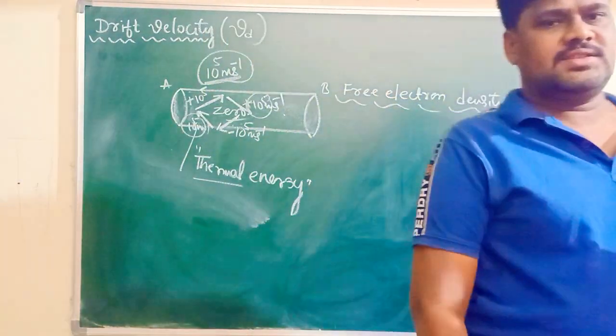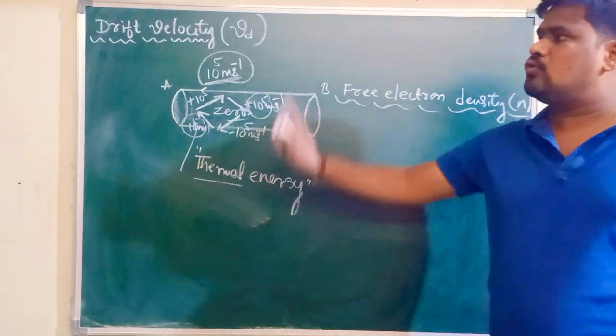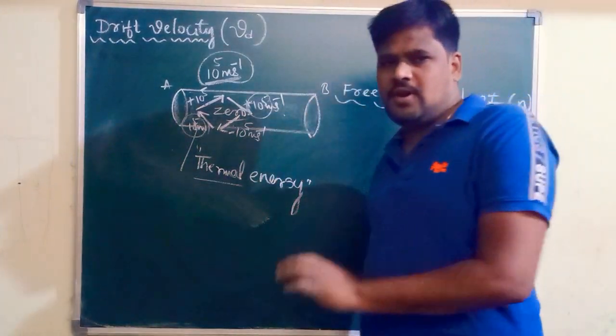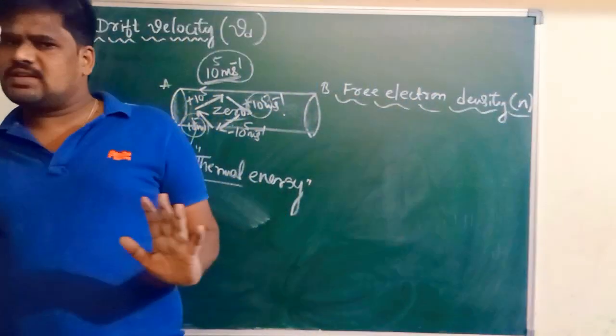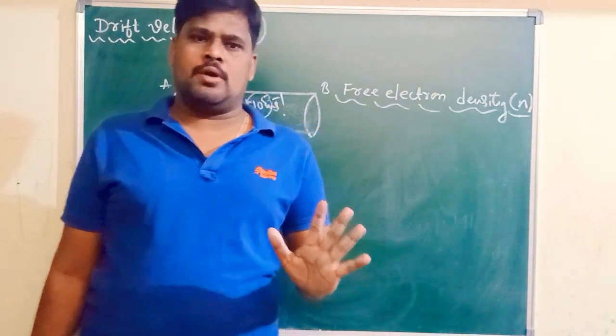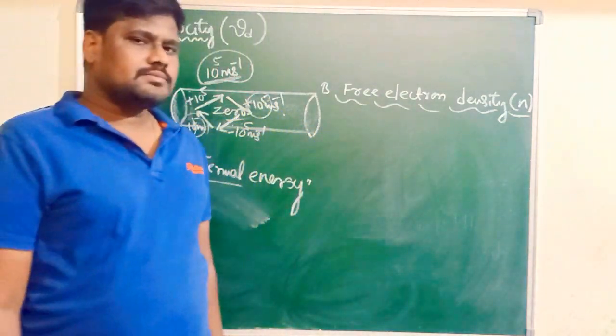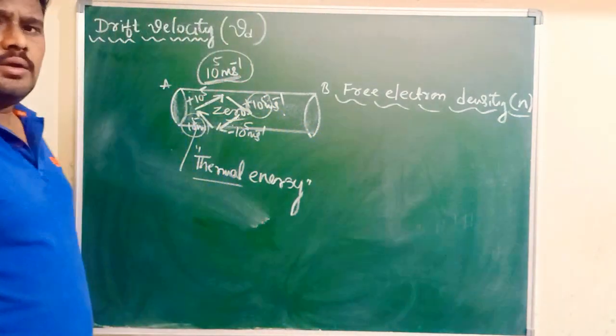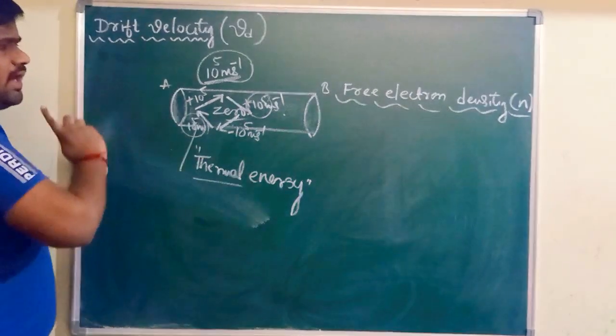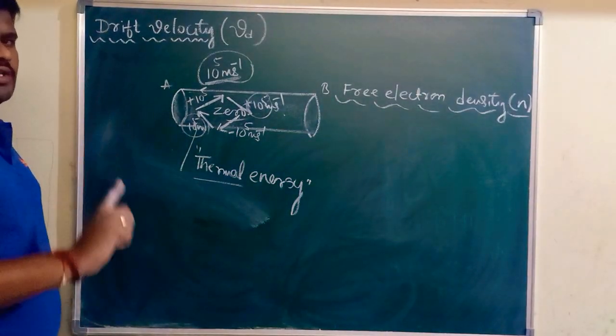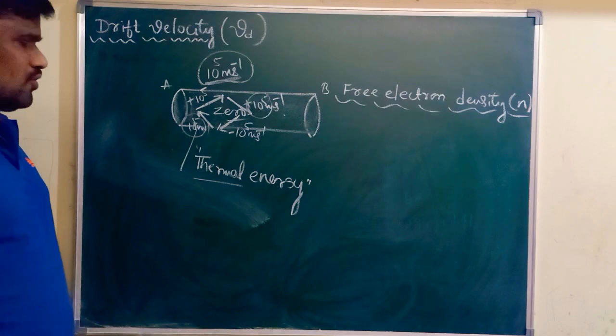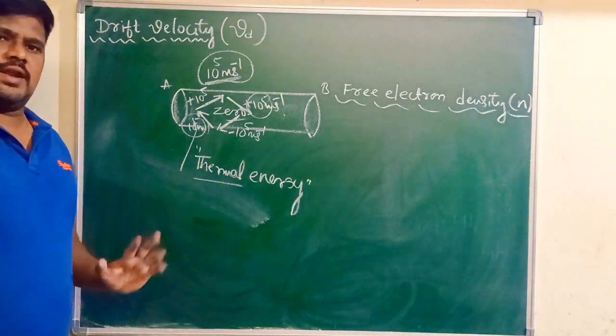Try to give the answer for my few questions before going to the concept called what? Drift velocity. Metals consist of what? A rich number of free electrons. First point. Second point, all the free electrons in a metal are not in the state of rest. Because they have which energy? Thermal energy.